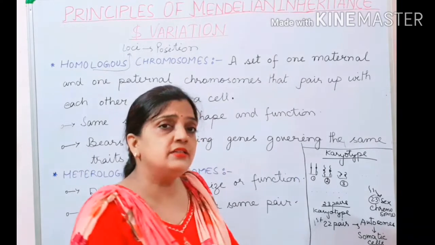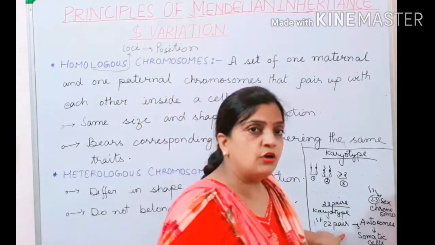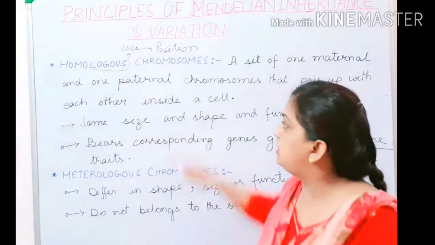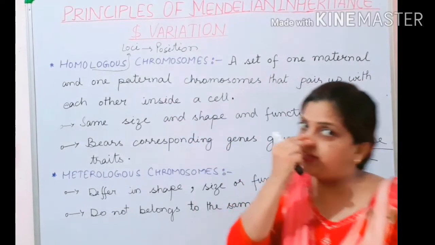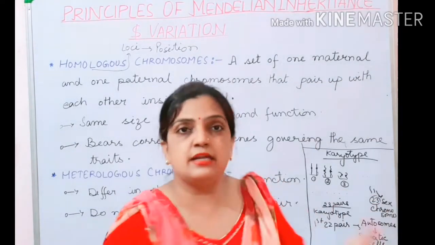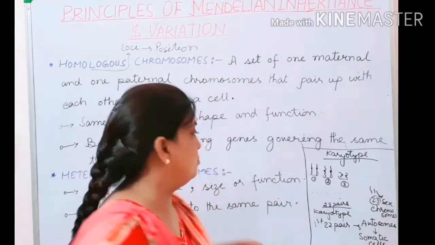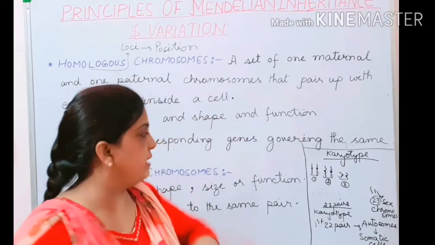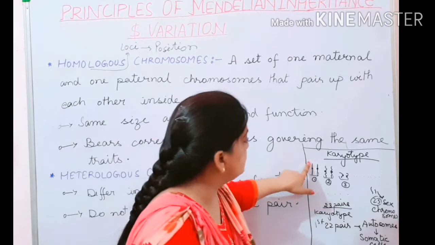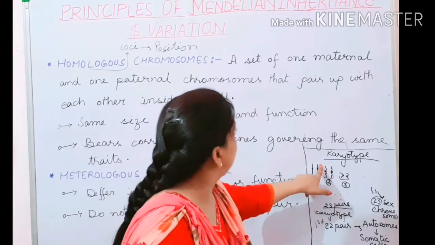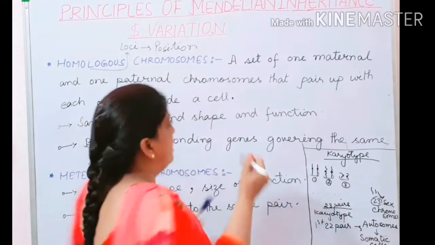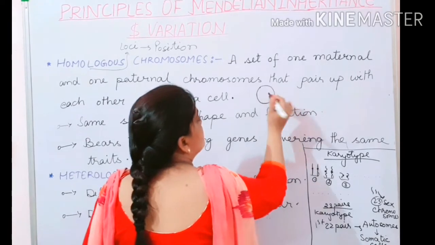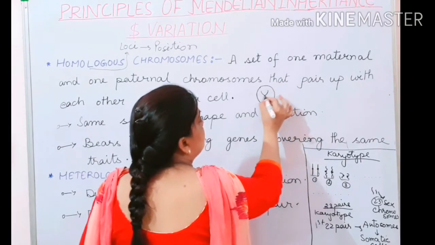Now children, it was necessary to tell you all here to make the concept of homologous and heterologous more clear. Let us understand homologous and heterologous. Homologous: one set of maternal and one set of paternal. This is a cell, with one paternal and one maternal.